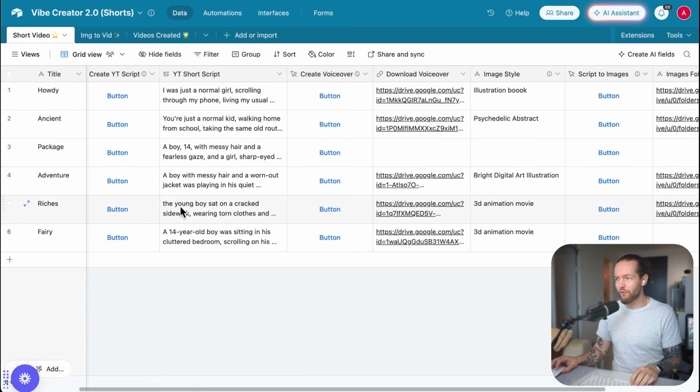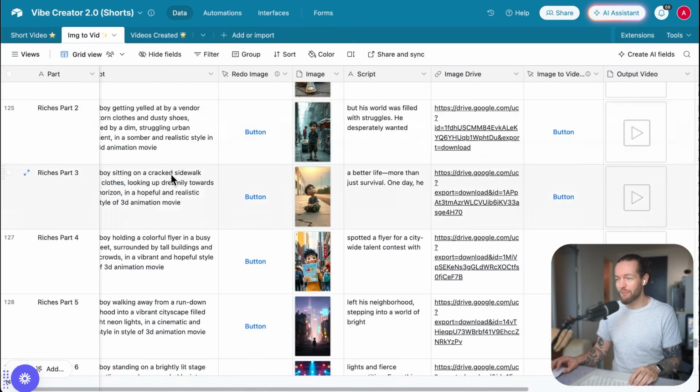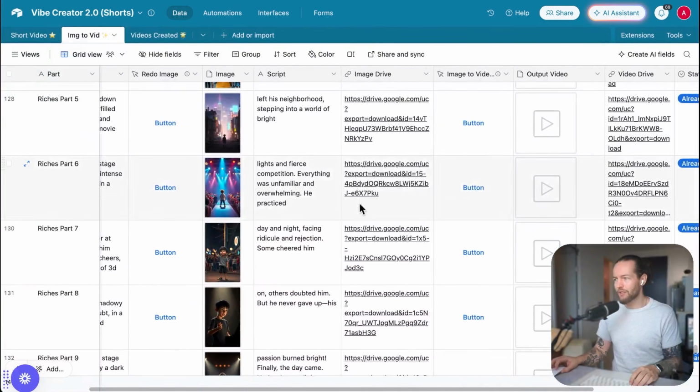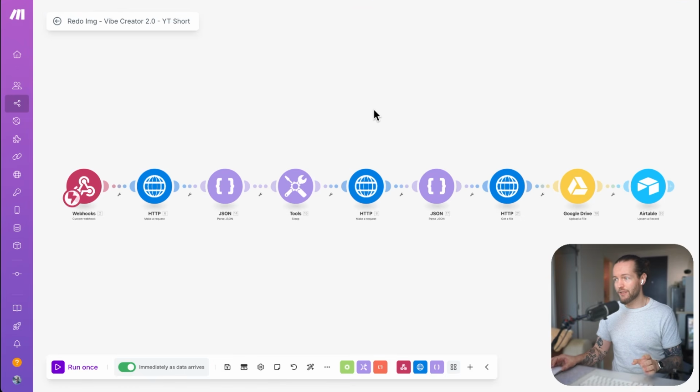So far, you've gone through creating the script, creating the voiceover, creating all the 15 images that you might need for the video itself. And now we're going to set up the image to video. We also have the redo image button. This one is very simple. Once again, it's the exact same automation that we set up right before this. So I am confident you're able to set this one up on your own.